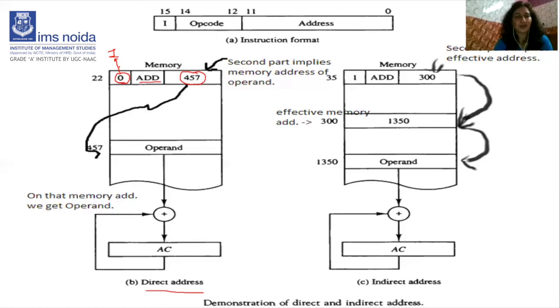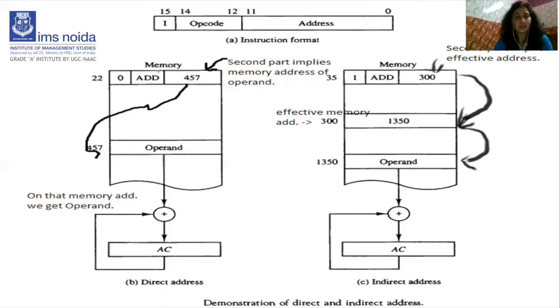The address of the operand can be directly found in the memory at a single location, right? Here you can see, the second part implies the memory address of the operand. Clear?